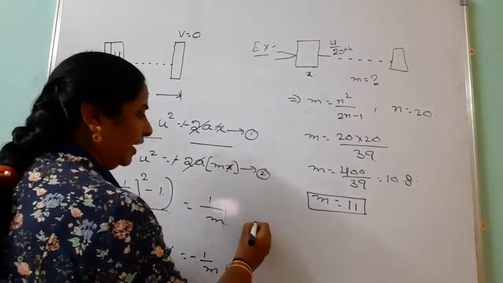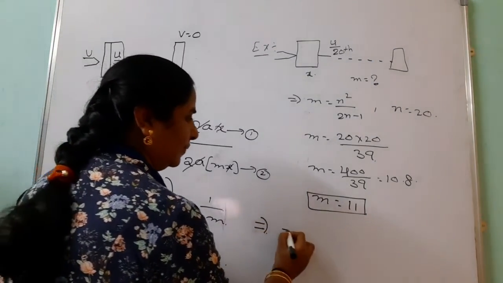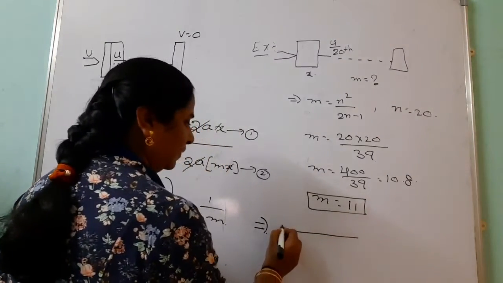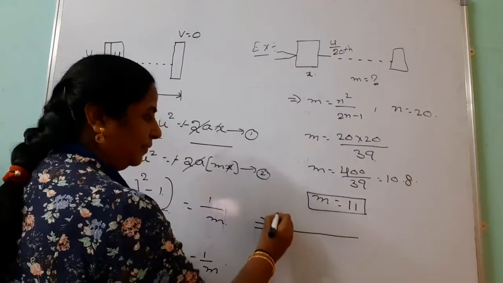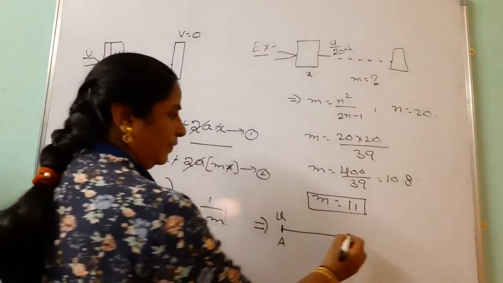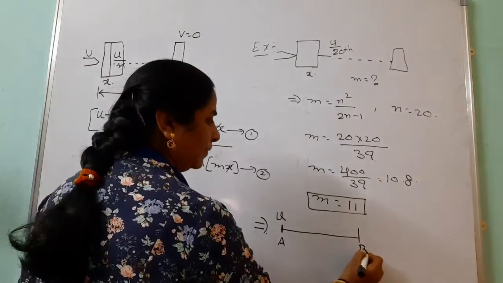Like that, we should go for another problem also. Look, suppose the body starts at A with initial velocity u and it reaches B.